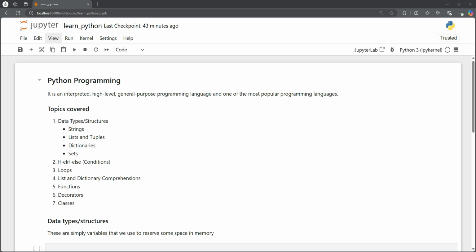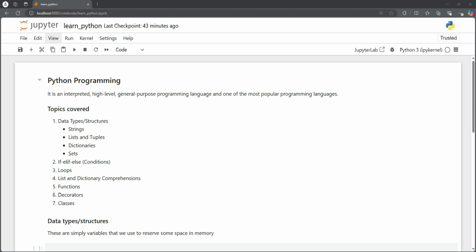The topics that we will cover are basically data types and structures. So we'll be covering these few: strings, lists, and tuples, dictionaries, and sets. These are the few that we use quite often. Then the conditions, if else, and different types of loops. And then we will see what lists and dictionary comprehensions are.